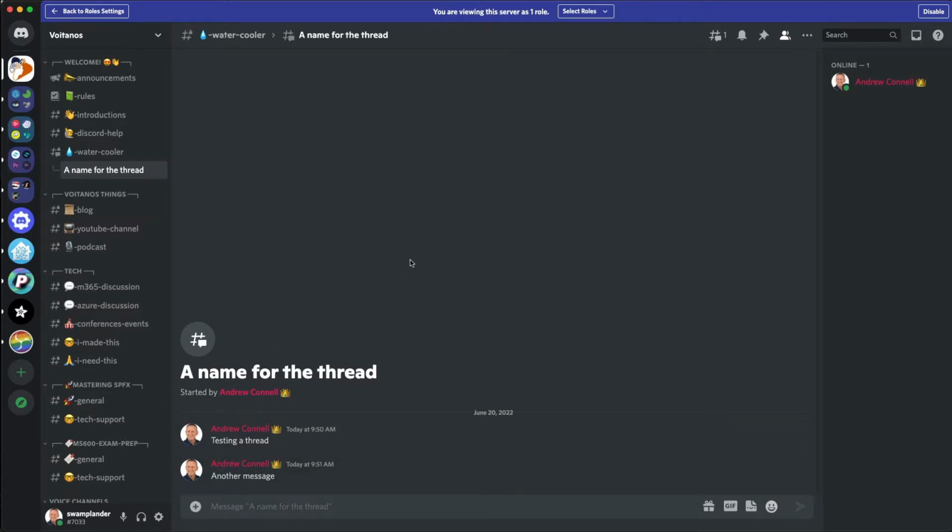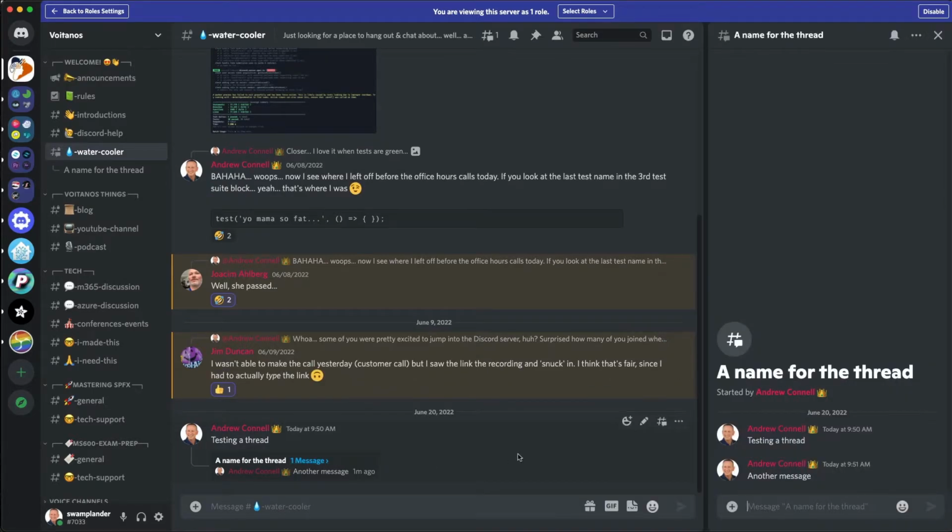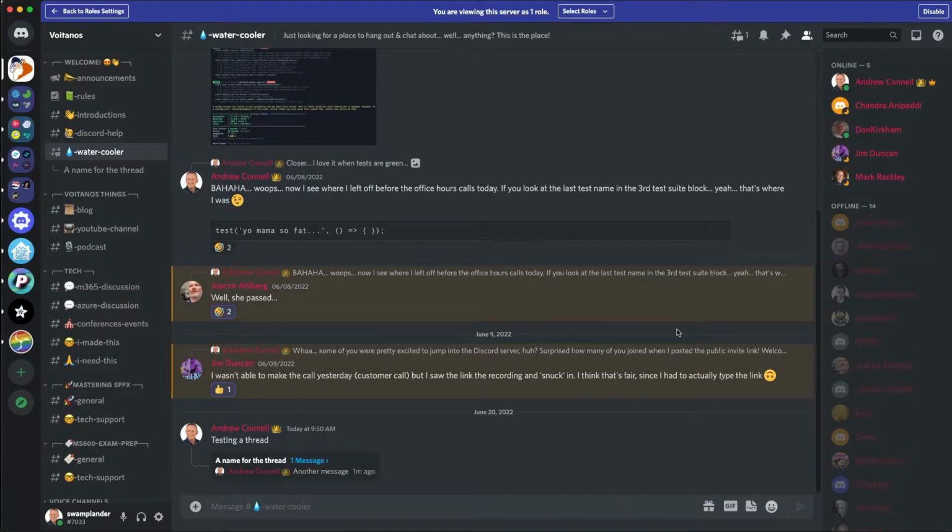Threads are generally active for a certain number of days, like about a week, but after a period of inactivity, a week or even a couple of days, they're archived. And so this will go away. I can always get back to the thread by finding it and selecting it, but it's not going to show up and make the UI all noisy. In that sense, it's a lot more like what we see in Slack, instead of in Teams where these threads just get bigger and bigger and keep reshuffling themselves in the UI. That way they're nice and kind of hidden away.